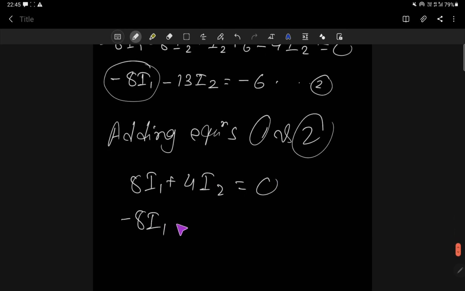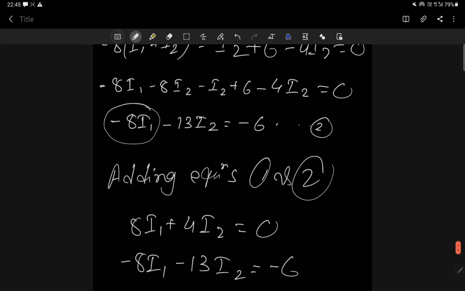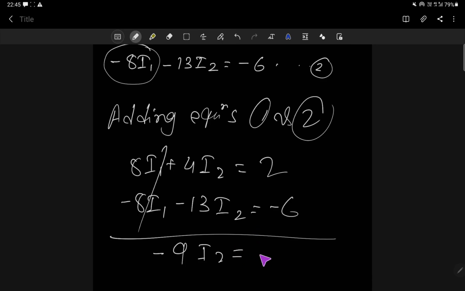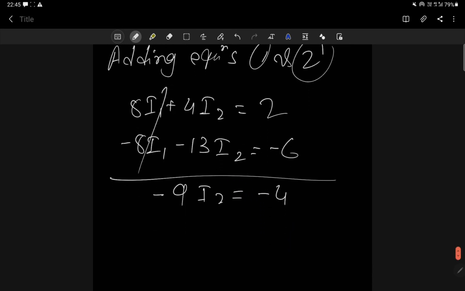Minus 8 I1 minus 13 I2 is equal to minus 6. Let me add. So the I1 terms will cancel, 4 minus 13, that means minus 9 I2 is equal to 2 minus 6, that means minus 4. So minus minus will cancel. I2 will be equal to 4 by 9 ampere.